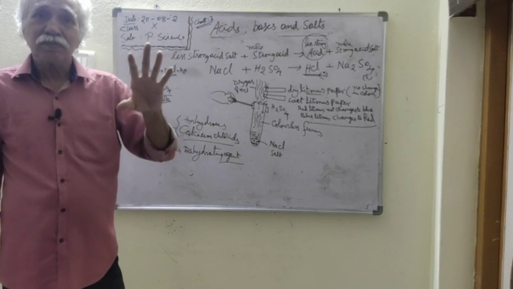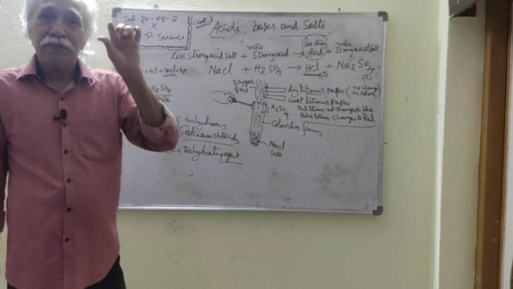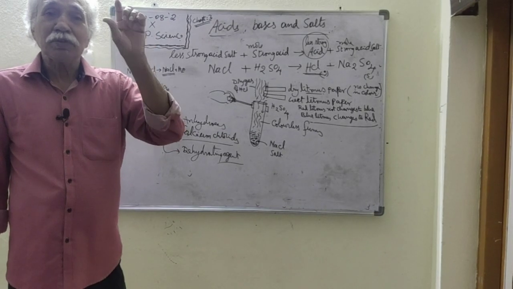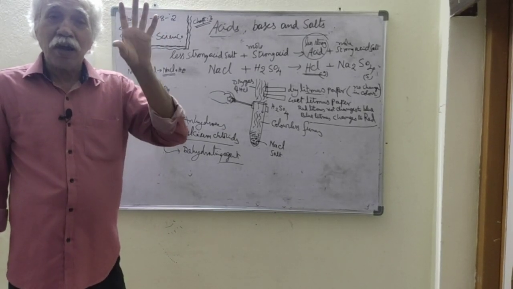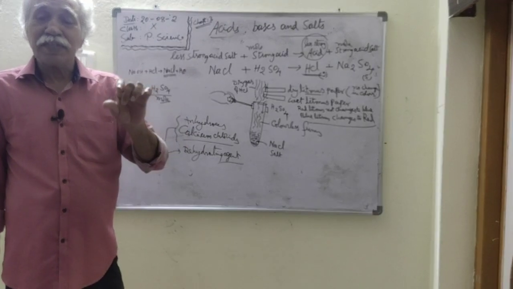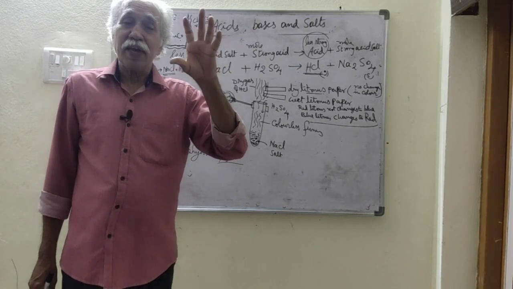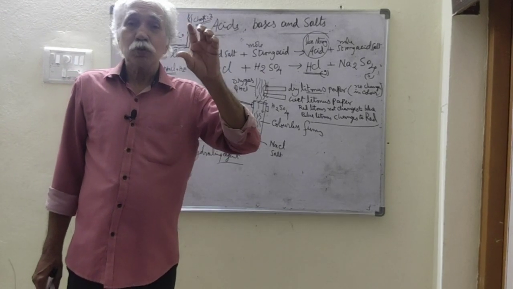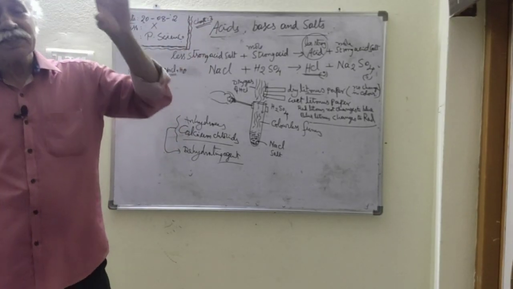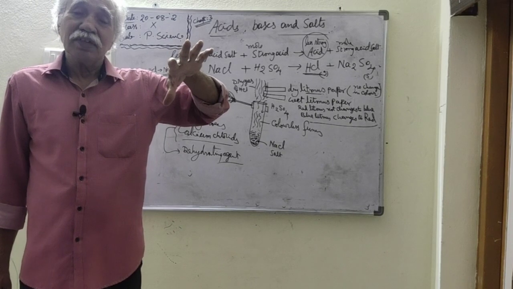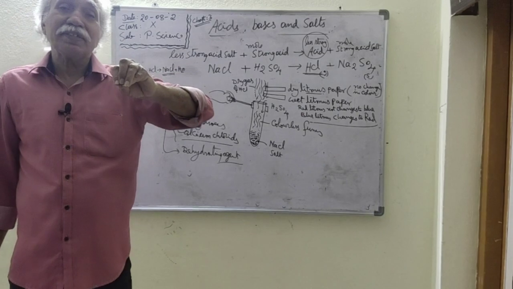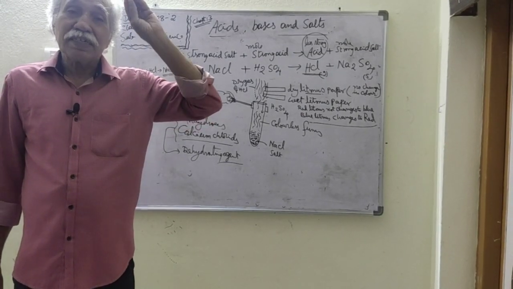This indicates that acids behave as acids when there are H plus ions. If they do not contain H plus ions, they are not behaving as acids. Suppose you take concentrated sulfuric acid. That sulfuric acid is not behaving as an acid. Though the molecule contains hydrogen, H plus ions are not present in the concentrated acid.